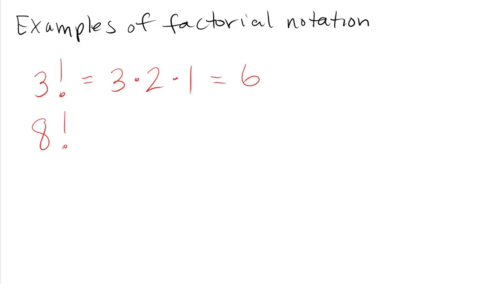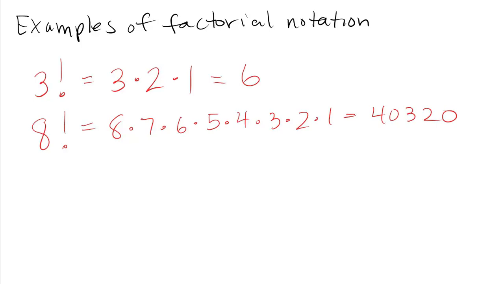If I write 8 factorial, that's the product of all positive whole numbers less than or equal to 8. This happens to be the largest one that I have memorized. This is 40,320. Now, one thing some of you might have picked up on is that I've chosen to write in the ones, even though multiplying by 1 doesn't change anything. It is part of the definition because it's the product of all positive whole numbers less than or equal to the given number. And so by definition 1 is in there. But the reason I put 1 in there is because it allows us to see how we would calculate 1 factorial. 1 factorial says start at 1 and end at 1. So 1 factorial would be 1.